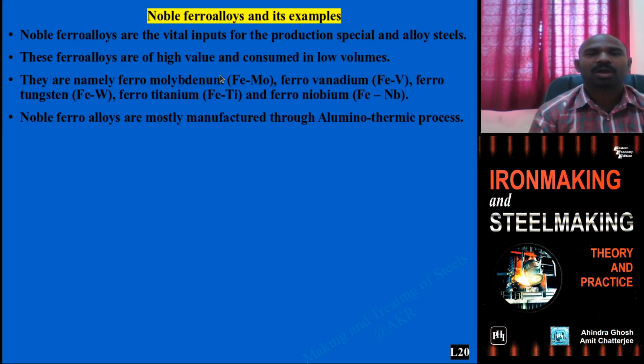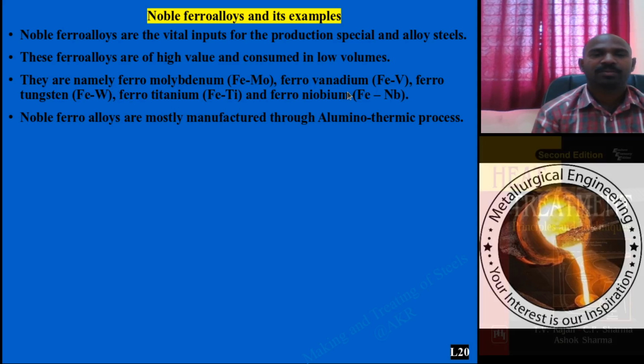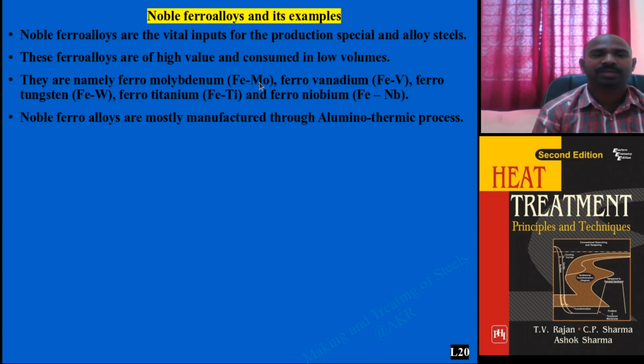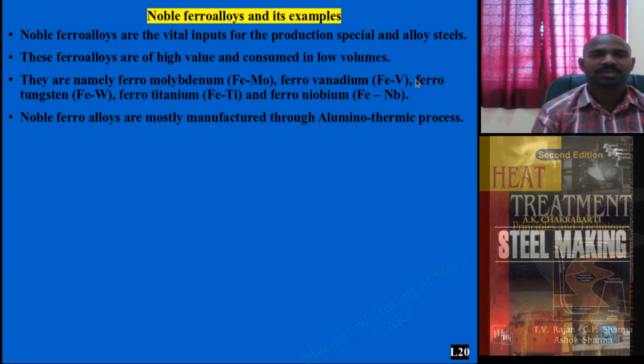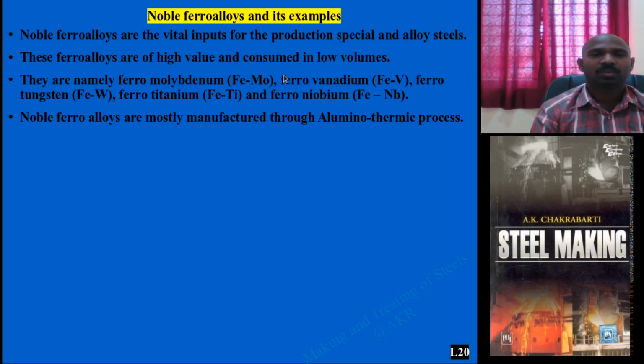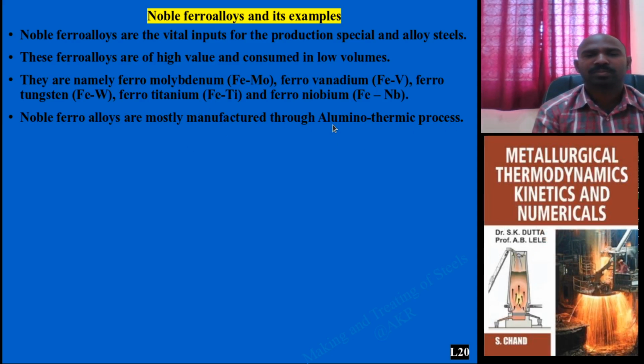Now coming to these noble ferroalloys, bulk ferroalloys use the carbothermic reduction process, where a carbon source needs to be added. Whereas for these, if you add carbon, it forms carbide, be it molybdenum or vanadium. It will not proceed to ferrovanadium. That limitation pushed us to choose aluminium, so that the aluminothermic process is adapted.